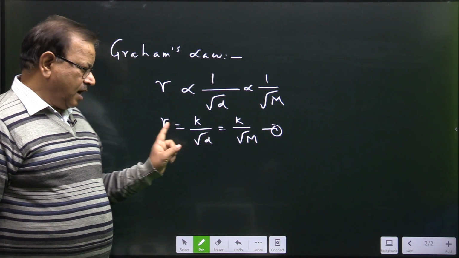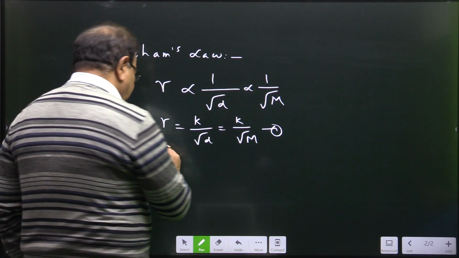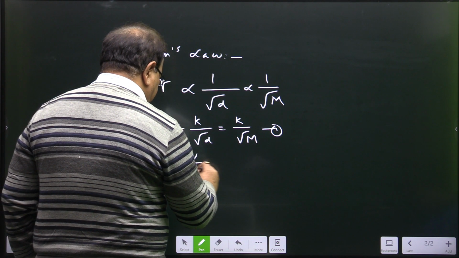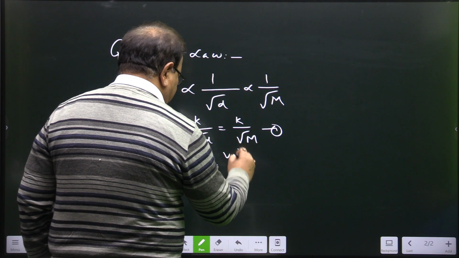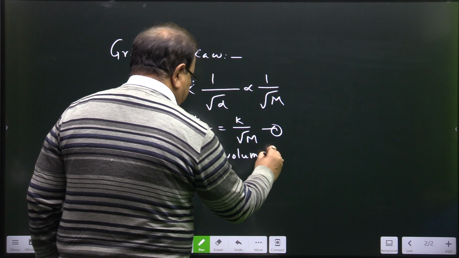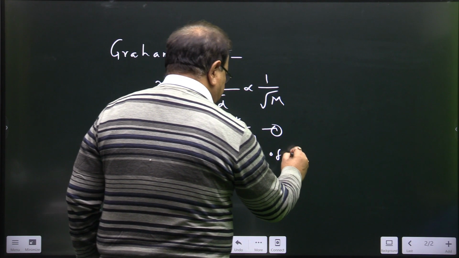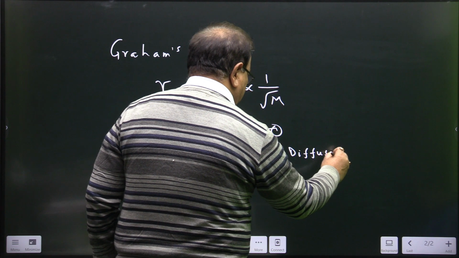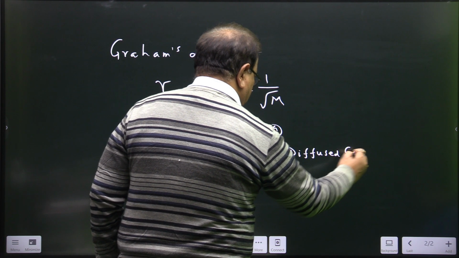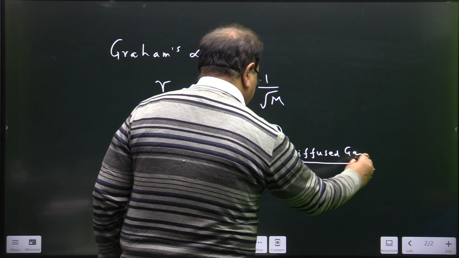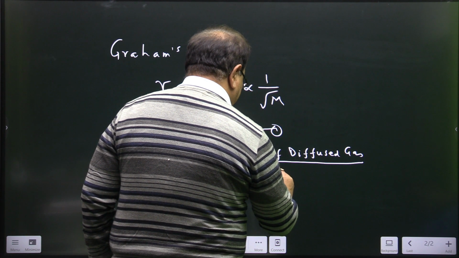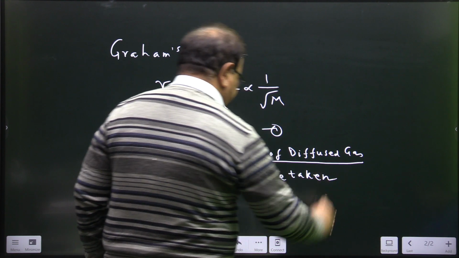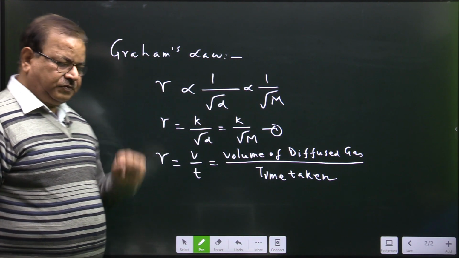R stands for rate of diffusion, and this rate of diffusion is equal to volume by t, that is, the volume of the diffused gas per unit time, divided by the time taken for diffusion.